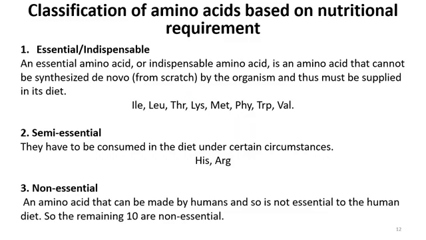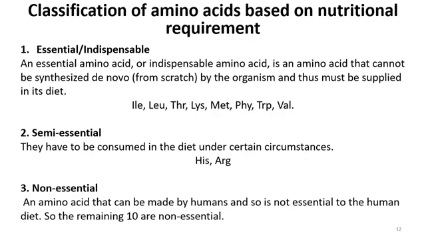Let's talk about the next classification, which is based on the nutritional requirement. Basically, these amino acids are divided on the basis of which amino acids are required by the human body or the living organism. When we talk about essential or indispensable amino acids, these are the ones that are very essential for us to be supplied from the diet. Our body cannot make some amino acids, so we have to take them in our diet. That's why these are called essential or indispensable amino acids.